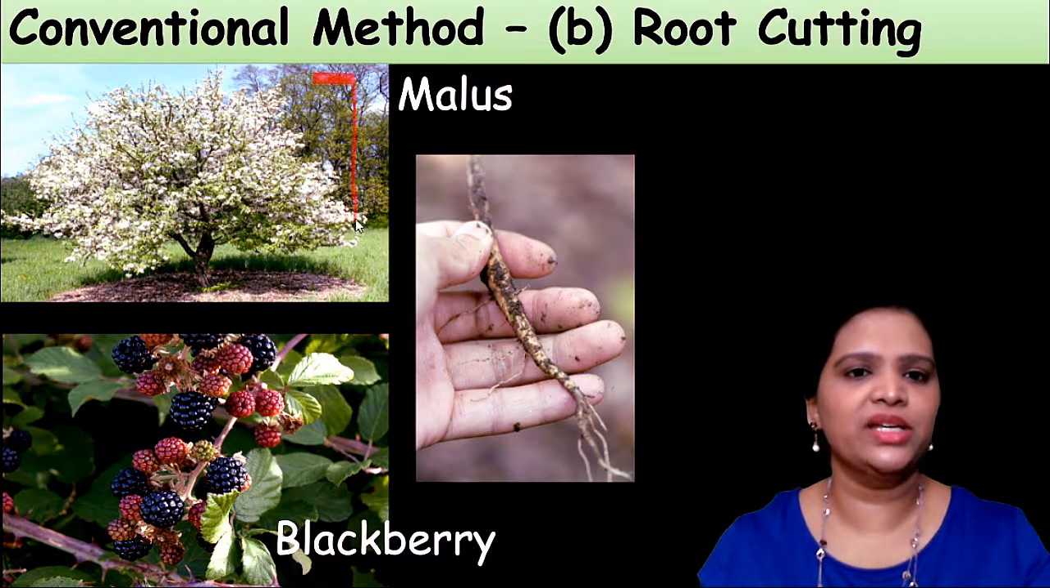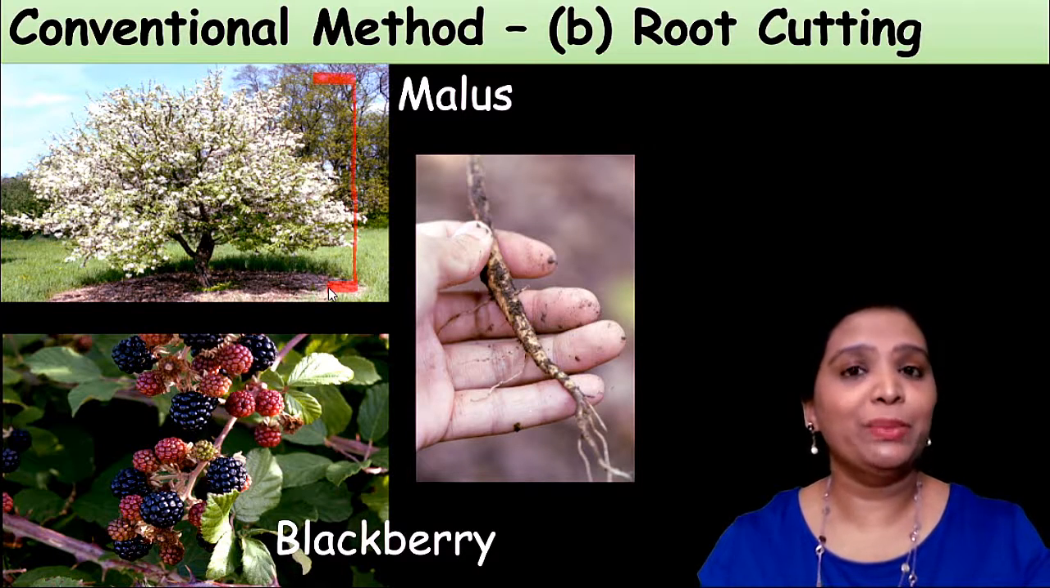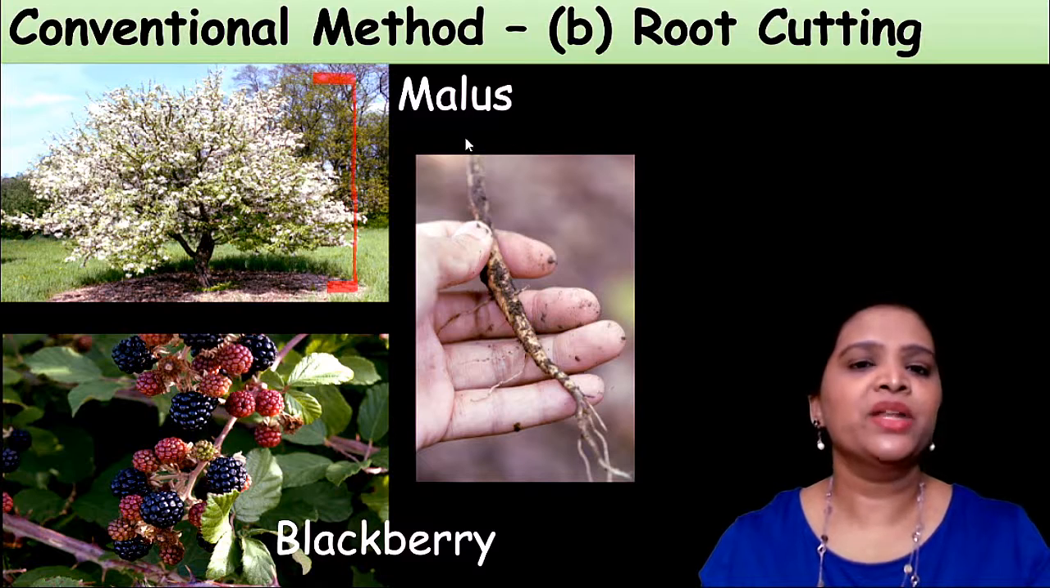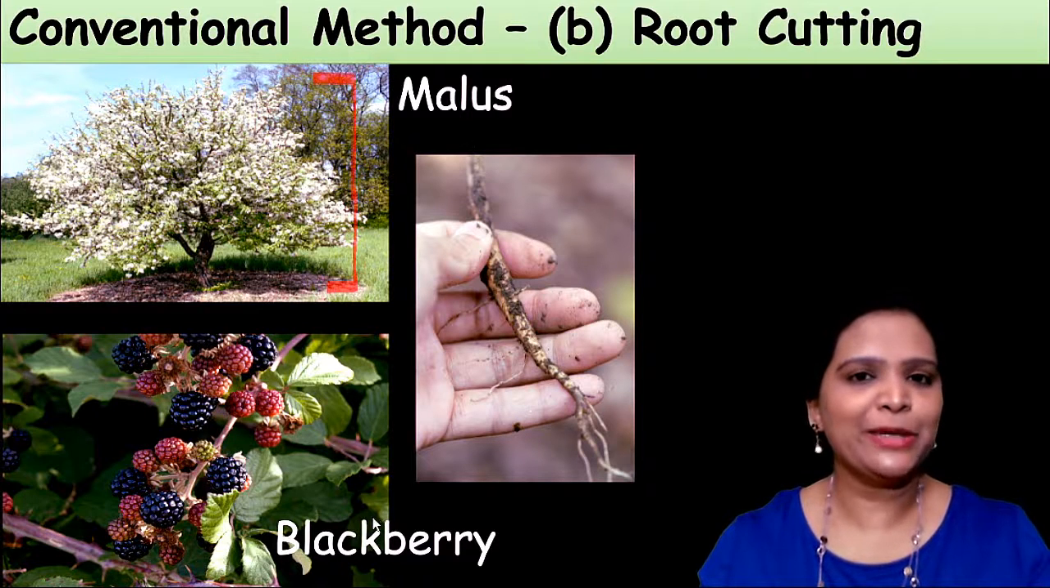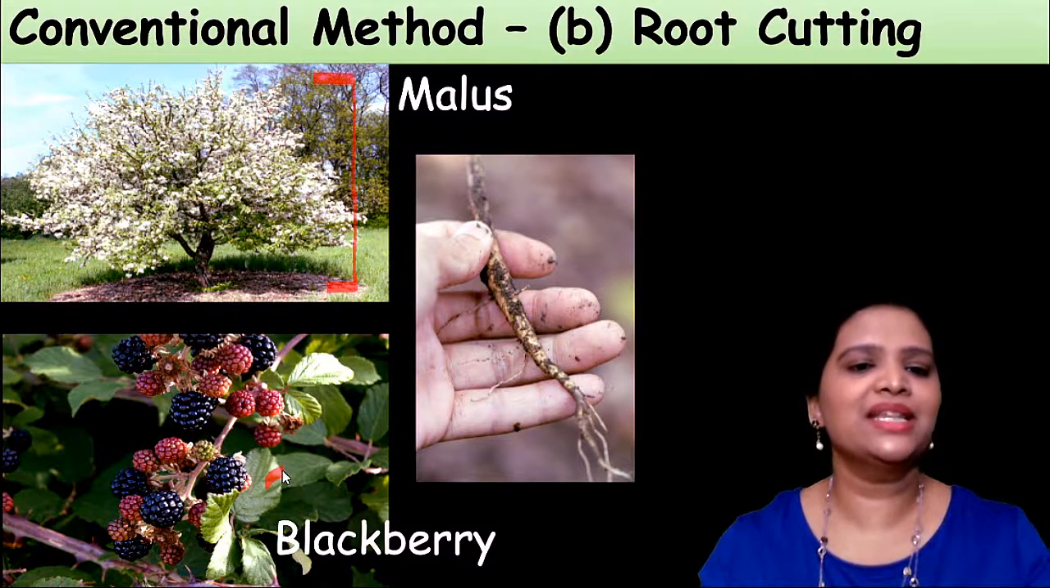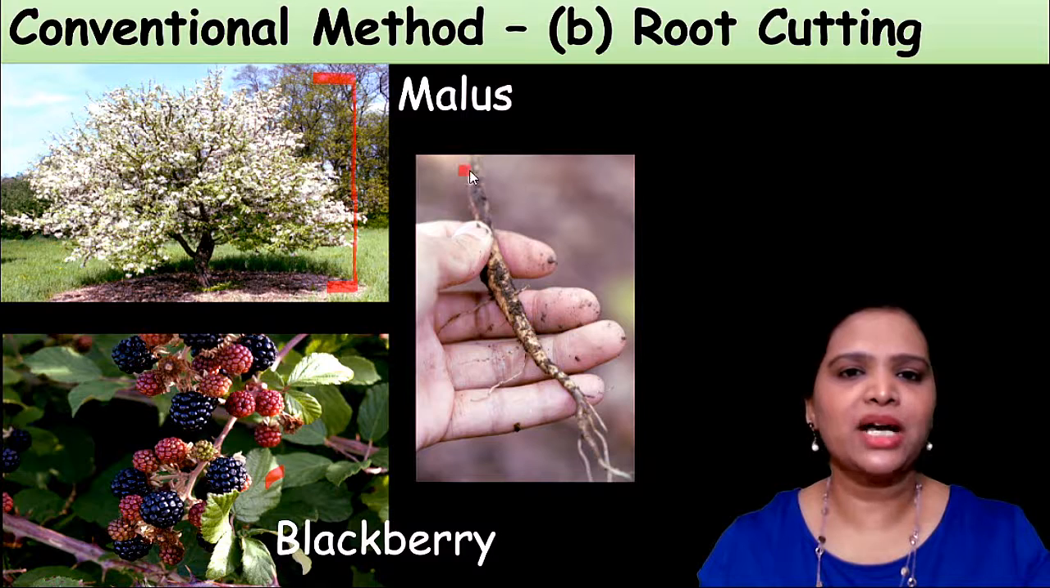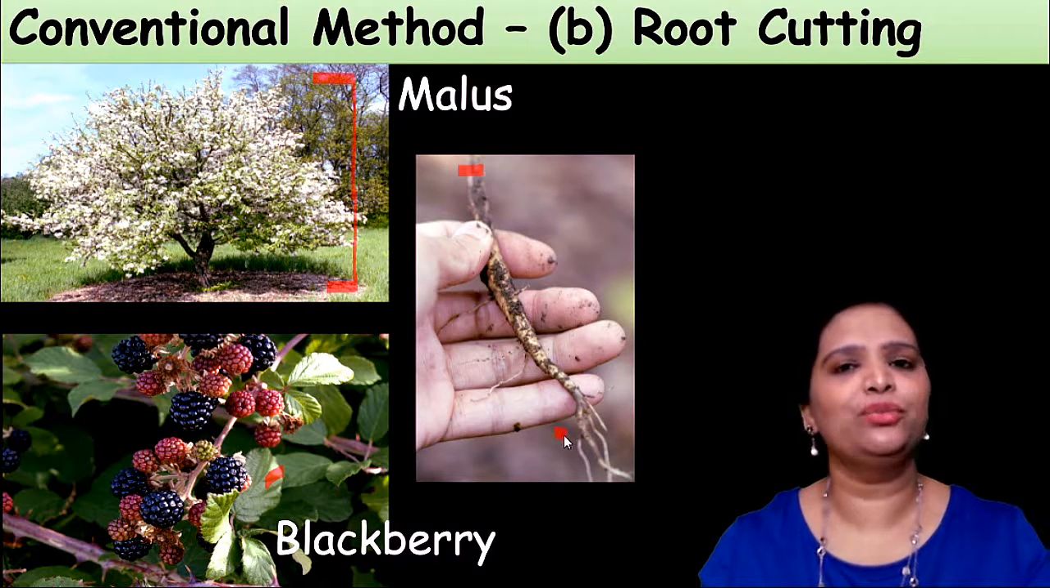We could achieve this in big trees like malus. Malus is this tree with beautiful white, pink, and yellow flowers. Malus and blackberry plants. Blackberry is a fruit. These plants grow by this root cutting method. We have to cut a part of the root like this and plant it. From this root, the new plant will come.